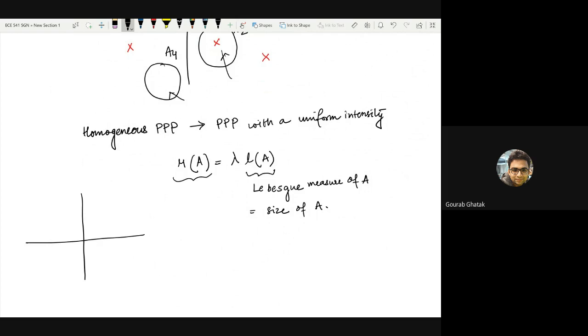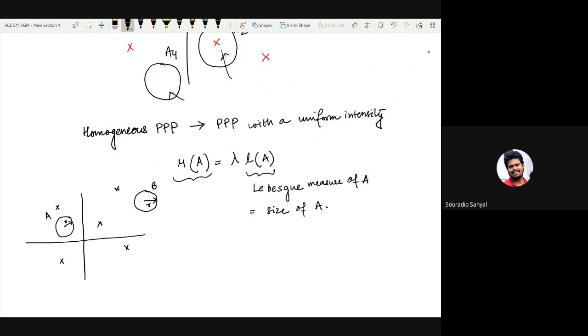It just matters how big your set A is, which means that if you have a point process given like this, and if you consider a set A which is of radius r at this point, the number of points falling inside of this set is a Poisson random variable. But for the moment, we are interested in the average number of points lying inside this set A. The average number of points lying inside this set A is the same as the average number of points lying at any other set B located at any other location of this two-dimensional space. These are the same as long as their sizes are the same.